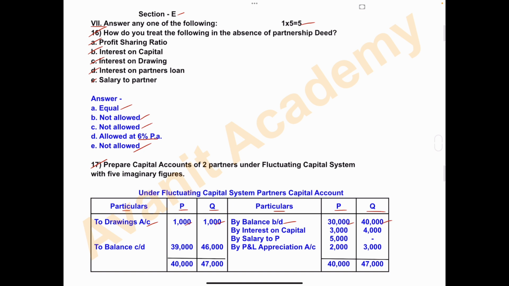By interest on capital 3,000 and 4,000. By salary to partner B 5,000 annual. By profit and loss appropriation account 2,000 and 3,000. So total for P is 40,000. Total of partner Q is 47,000. Same amount here, P 40,000, Q 47,000. 40,000 minus 1,000 gives a difference of 39,000. From this 47,000 minus 1,000 is 46,000. So this is the balance carried down. So taking imaginary figures, you have to prepare the partners' capital account.